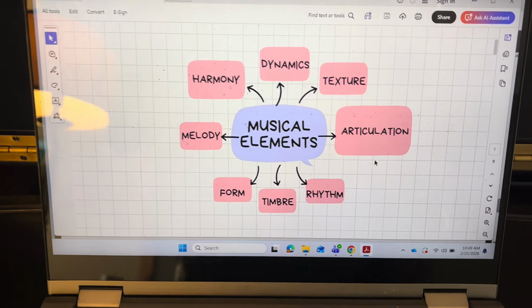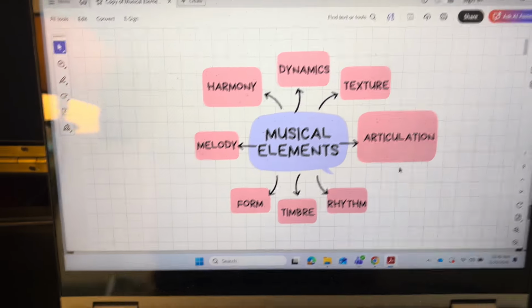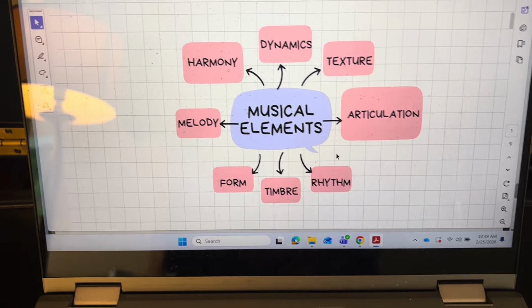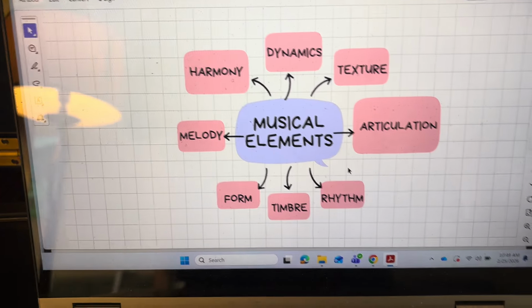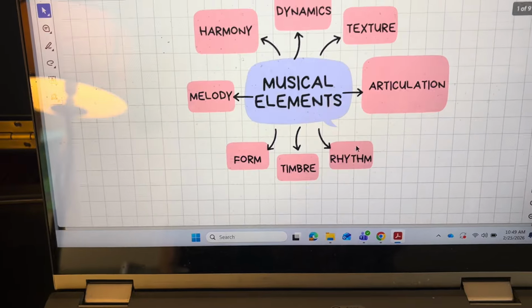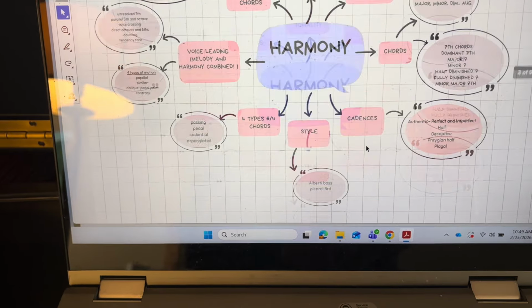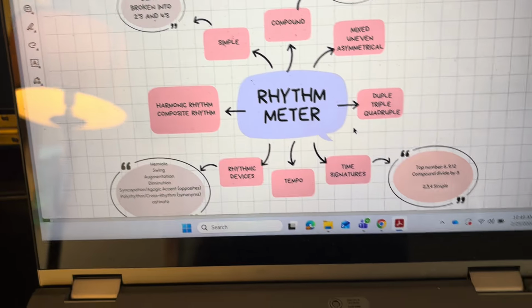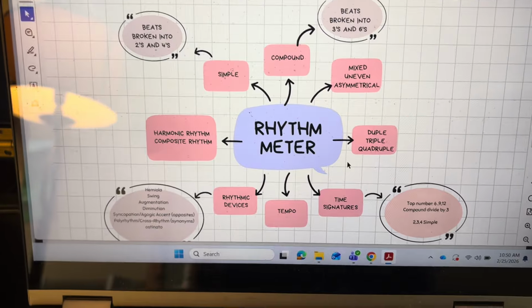All right, guys, so this is a review for our elements test of all vocabulary, basically, for the entire AP exam. I'm going to pick 10 words from this. All right, so let's start. Let me find rhythm, wherever it went. There we go. All right, so let's go through these words. I'll try to be as quick as I can.